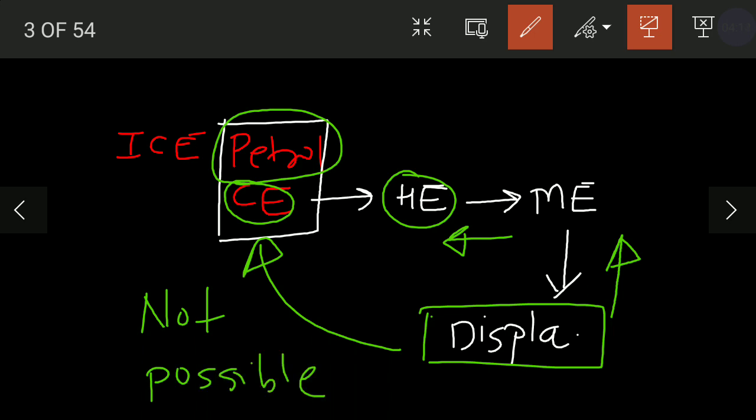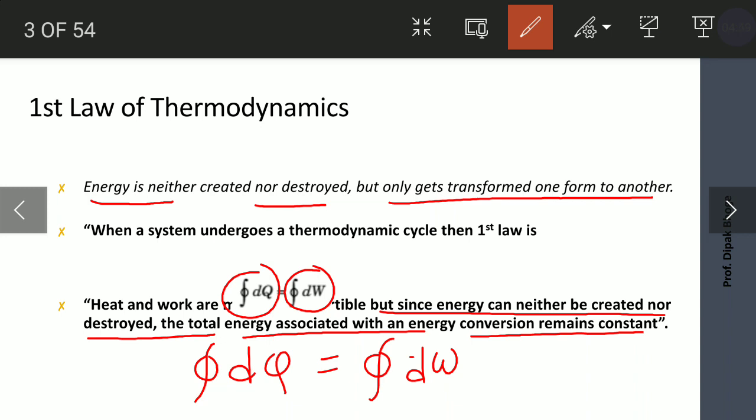Then there come the limitations of the first law of thermodynamics. In this case, the first law is not applied in both directions. It is true in one direction and not possible in the reverse direction. From this example, we came to know that the first law does not give the direction of the process, which is the limitation of the first law of thermodynamics, that we will see in the upcoming slides.